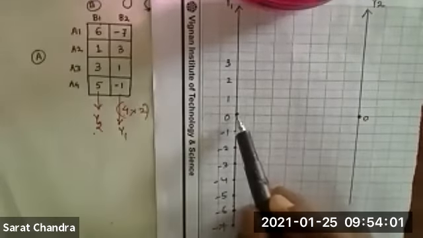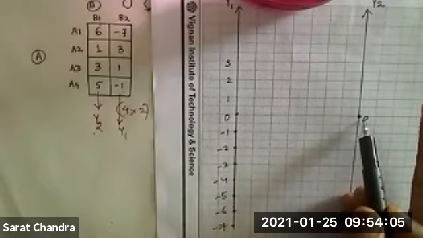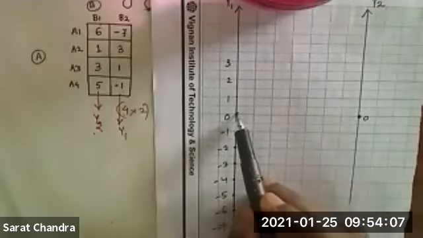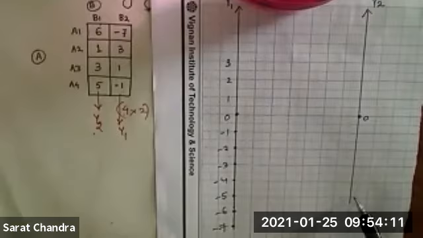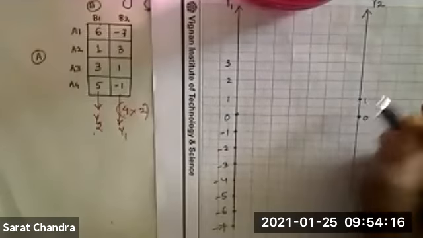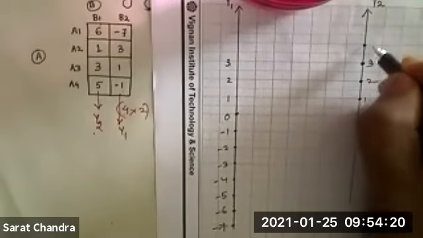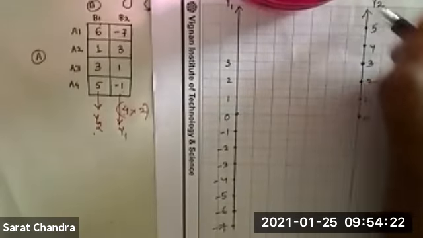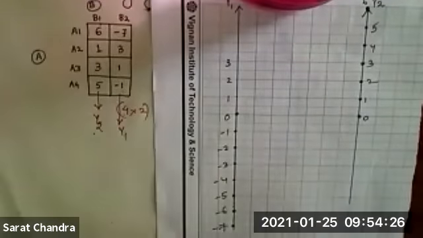Here, if you have written 0, then in the same line you have to write 0. Don't write 0 over here and another 0 over here. Don't write like that. It will be on the same line. So here 0, here it is 1, 2, 3, 4, 5, and this point will be 6. Clear? So I have marked all the lines.